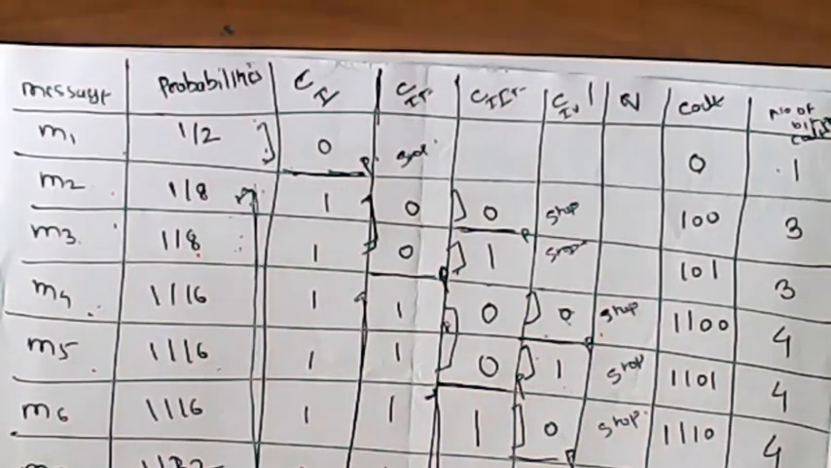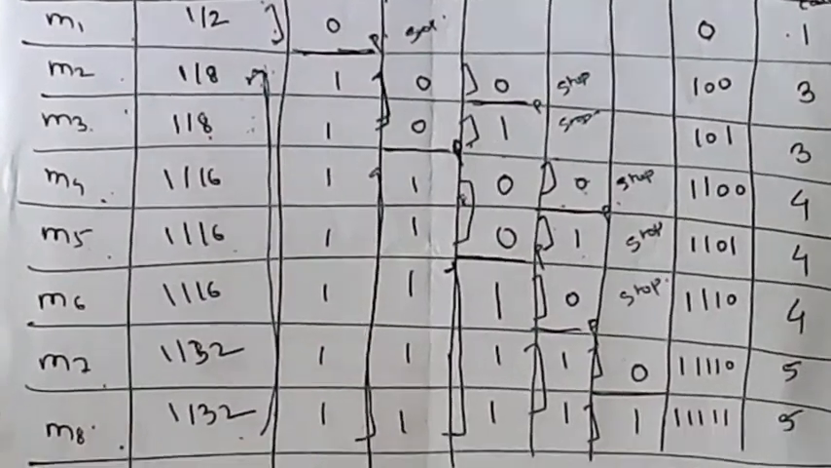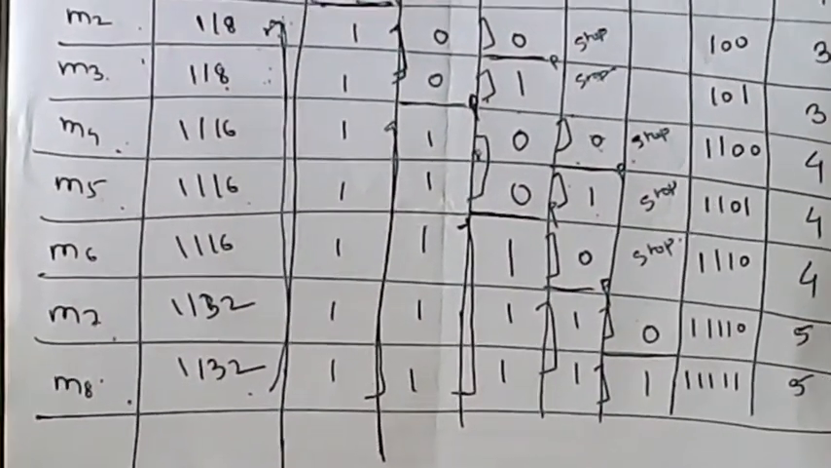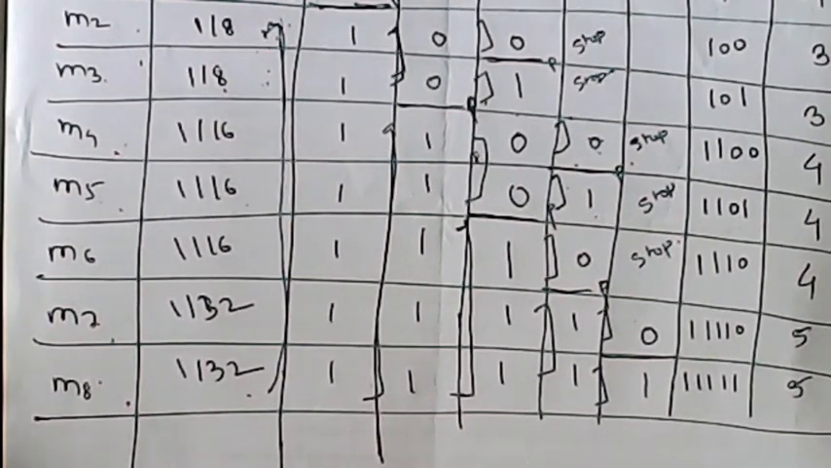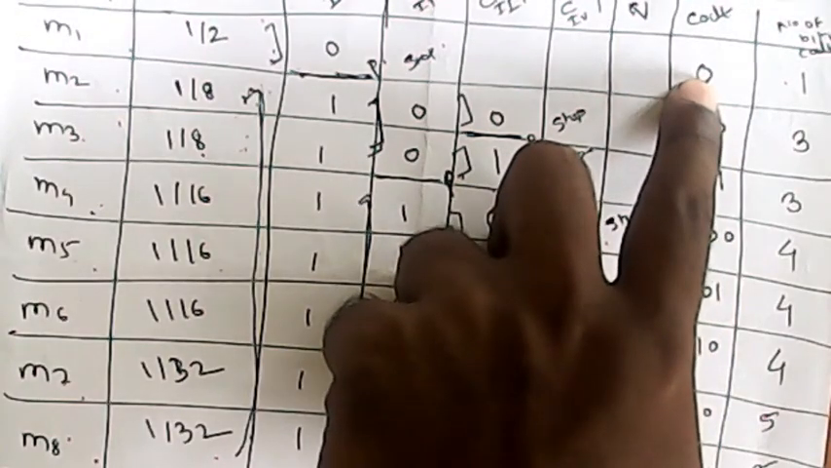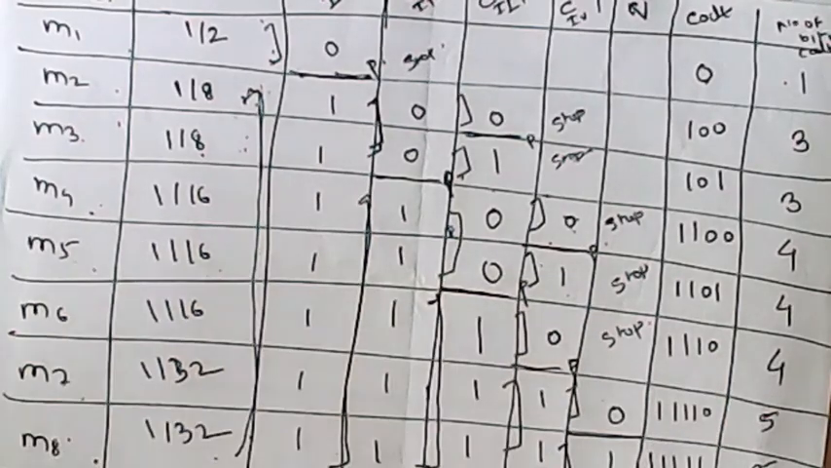So according to the statement, a discrete memoryless source can be converted into a binary source with the help of the Shannon-Fano algorithm. So each symbol represents a unique code word. Here the M1 symbol probability is 1 by 2, that is represented by binary 0. Similarly, each symbol has its code word.